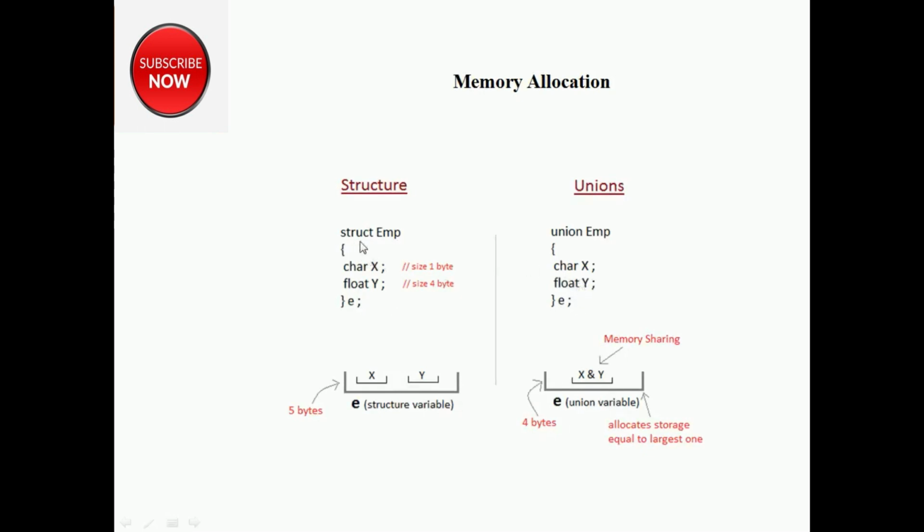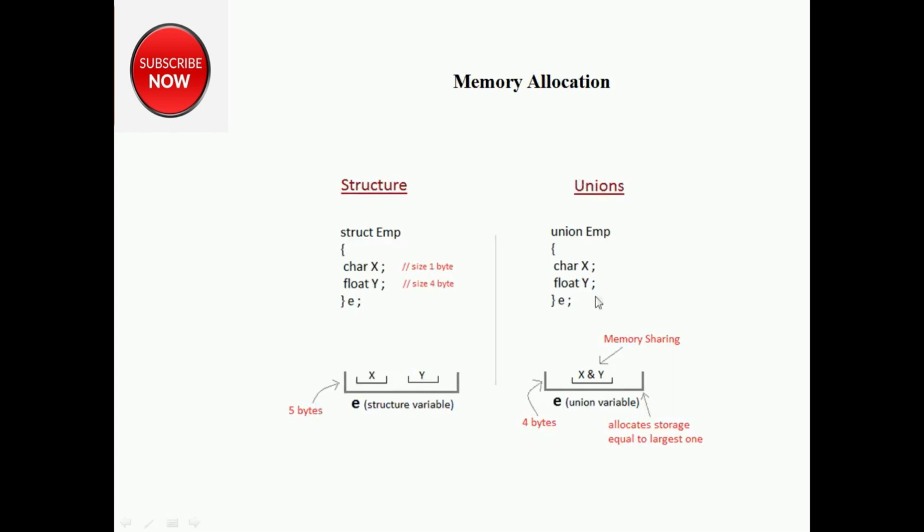See, here we have one example, struct m. In this I have declared two member variables. One is of character type, another is of float type. So character will consume 1 byte and float will consume 4 bytes. So what is the total size? 4 plus 1 is 5 bytes.